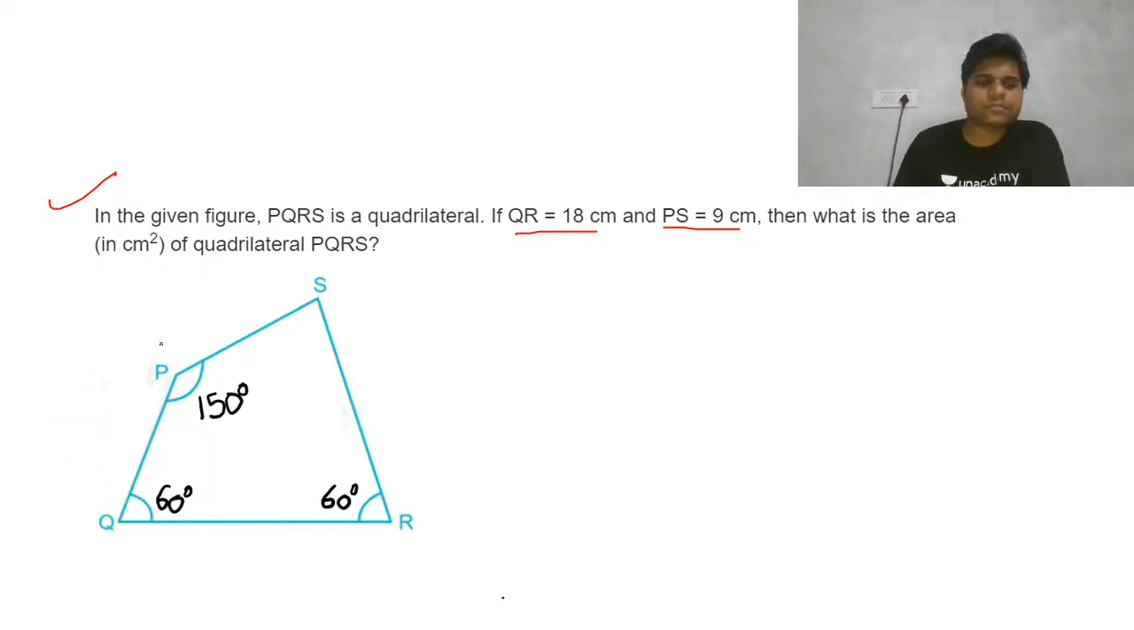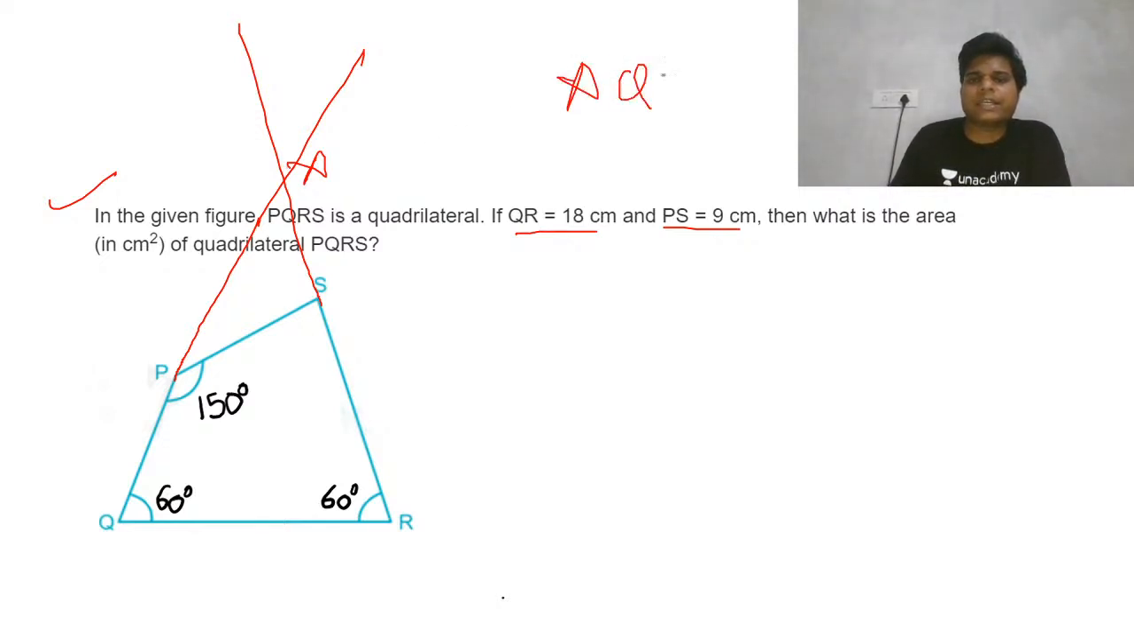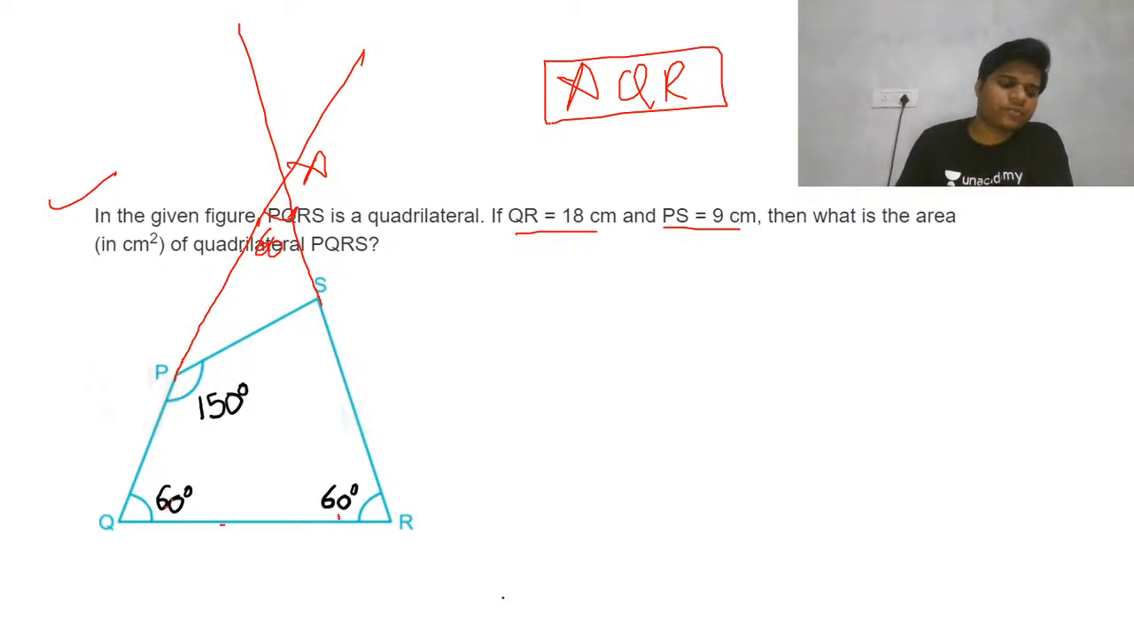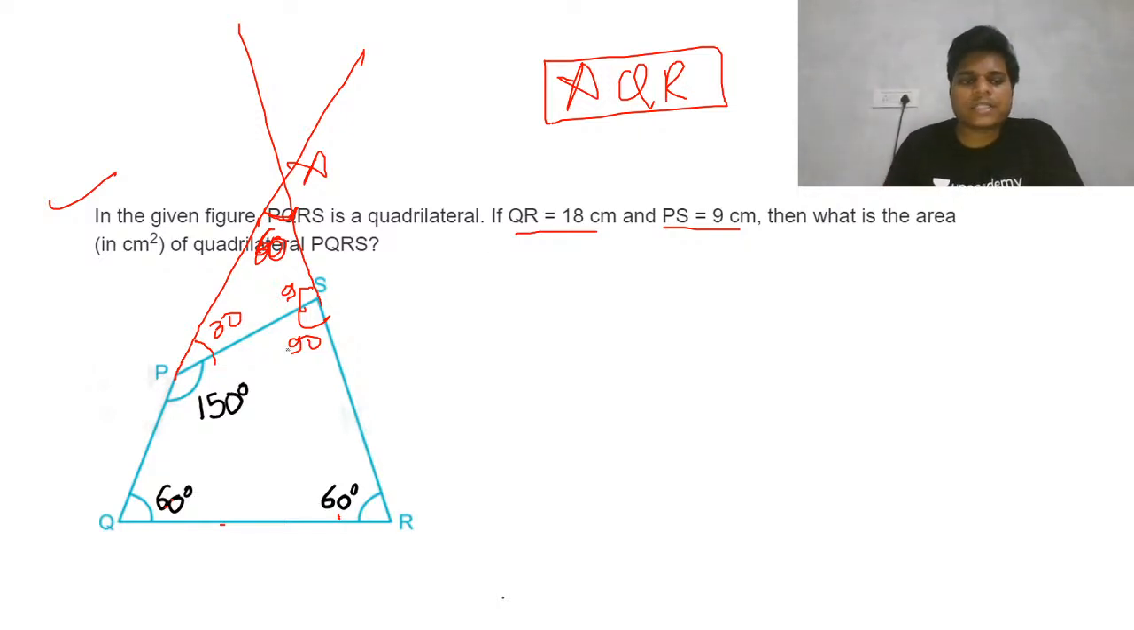Just see here, we'll extend this line, and extend this line. So if this is a triangle, let's take it A. Now in triangle AQR, in any triangle, if these two angles are 60, 60, so this angle will also be 60. Fine. So this angle will also be 60. So now this is 60, so this will be 30, and this becomes 90, this becomes 90. Fine.